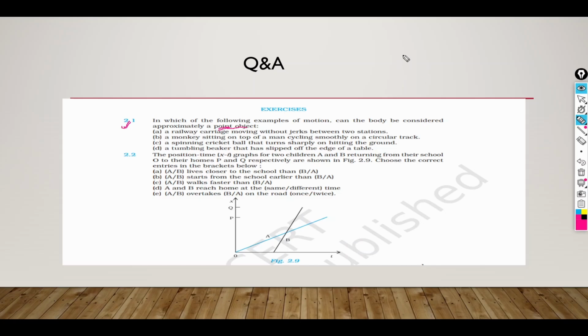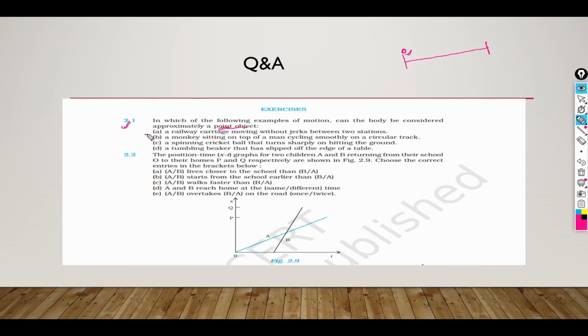when the distance covered by a specific object is larger than the size of the object itself in a stipulated time, then the object is known as a point object. Otherwise, if the size and the distance covered by that object is not that much different, then it is not considered a point object. We'll consider that object as it is. So it will be clear from the following examples.